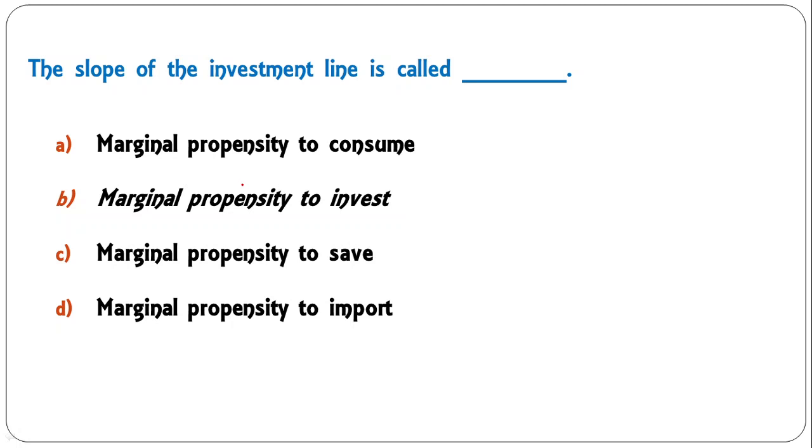The slope of the investment line is called marginal propensity to consume, marginal propensity to invest, marginal propensity to save, marginal propensity to import. Here it is very clear that the slope of the investment line is called MPI, that is marginal propensity to invest. B is the correct answer.